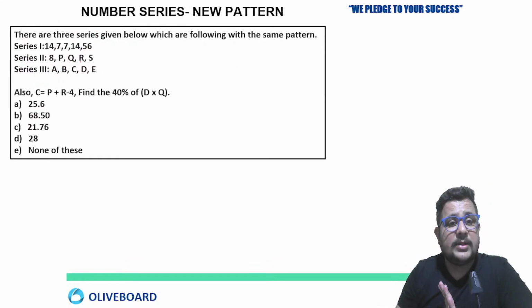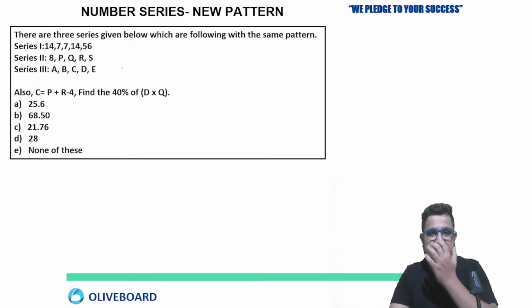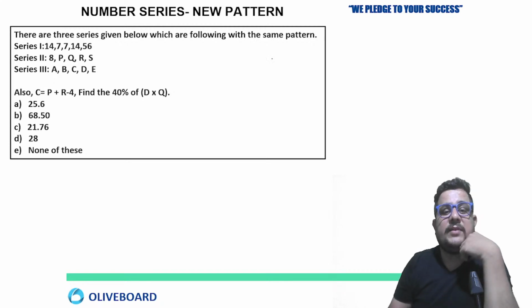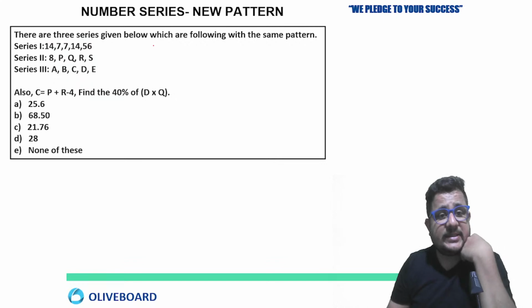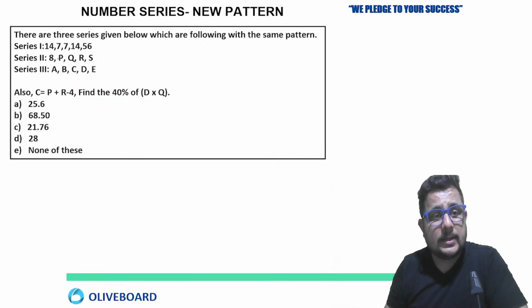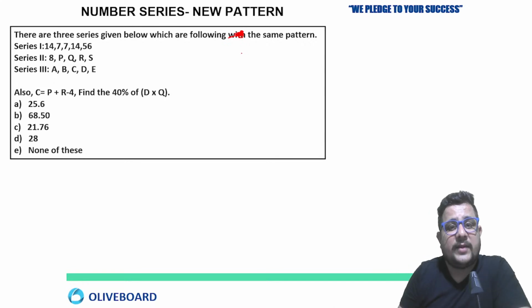Okay. Now the next one. There are 3 series given below which are following the same pattern. So series 1, series 2, series 3. First: 14, 7, 7, 14, 56.